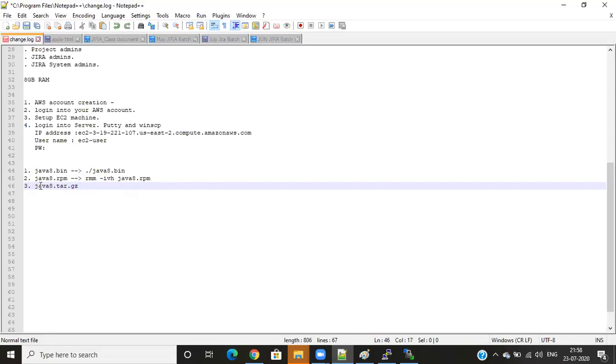This is something different. For tar we need to enter tar space hyphen zxvf, space, the Java dot tar.gz file.